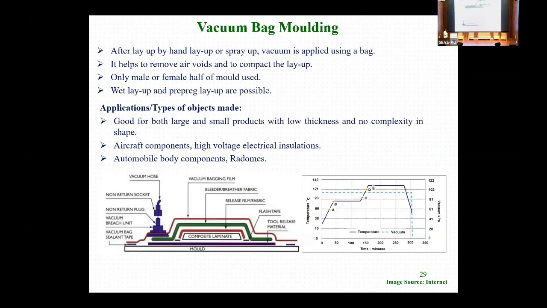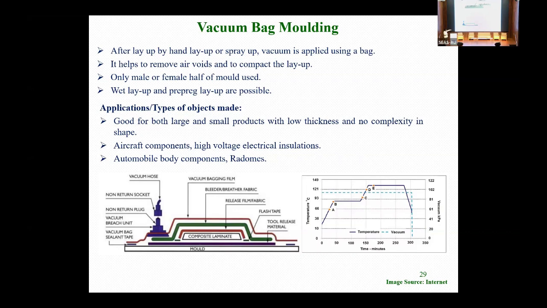This is vacuum bag molding. In vacuum bag molding there is a mold, and over that we can do the composite laminate stacking. We can have the vent housing and vacuum so that the outgassing can be taken outside during the curing, and the plies are cured together and we get the desired product.